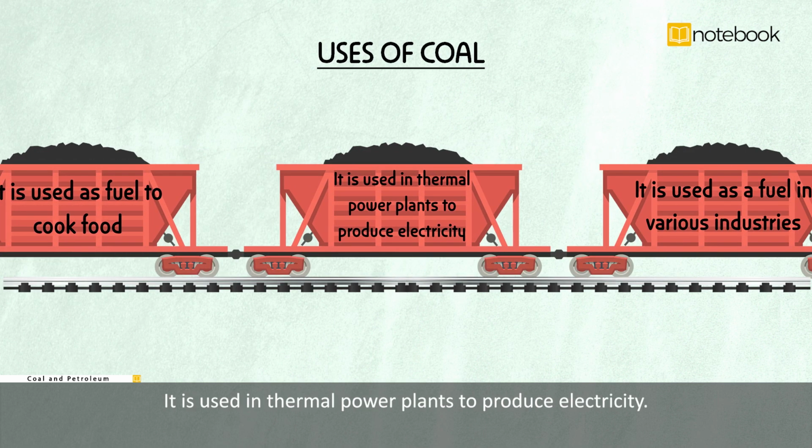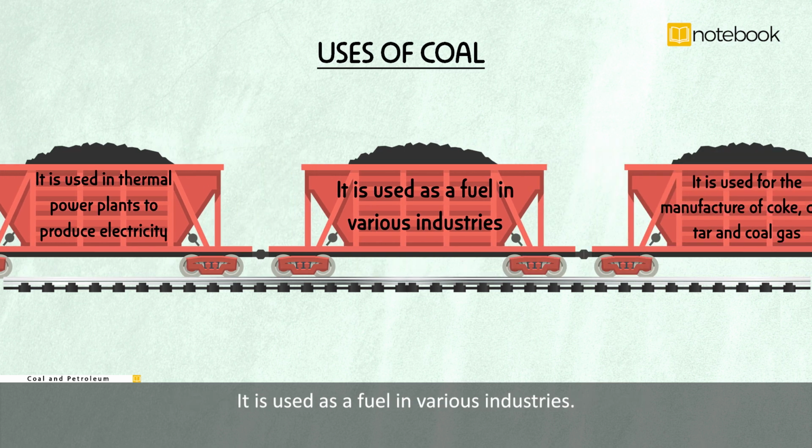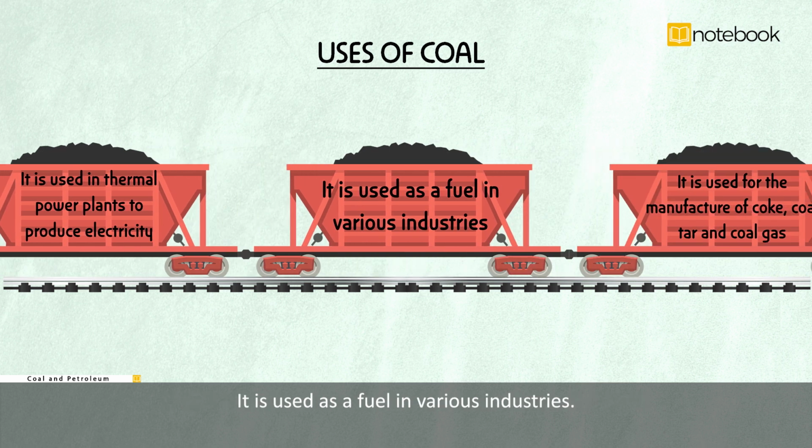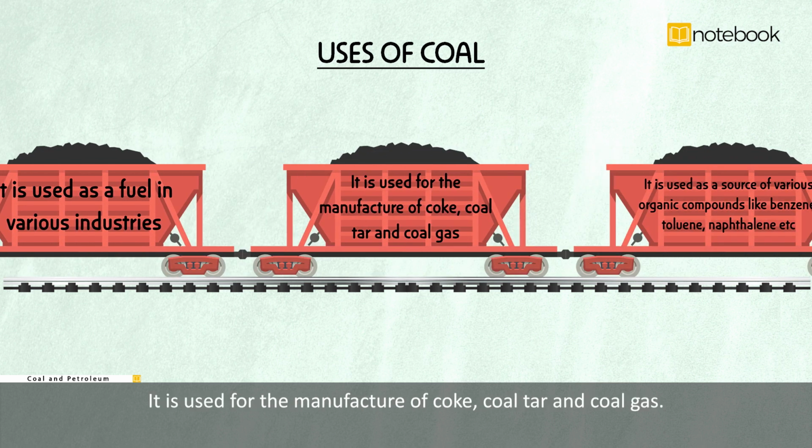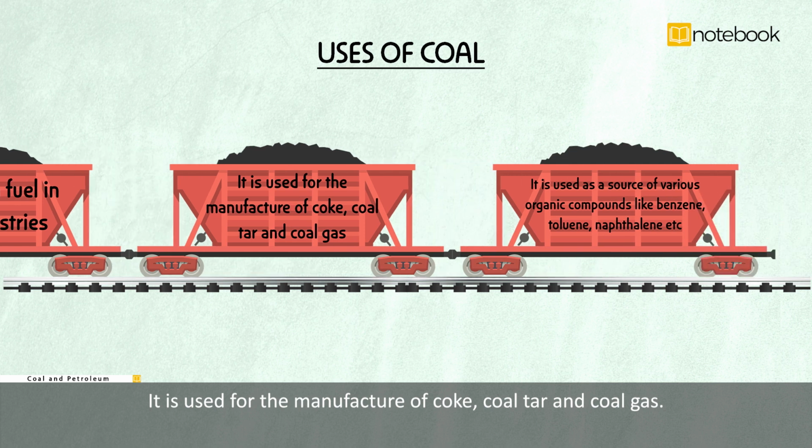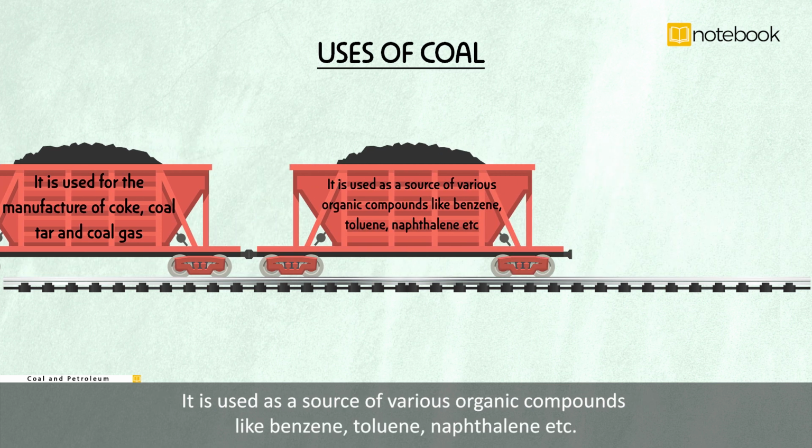Summing up the uses of coal, it is used as fuel to cook food, it is used in thermal power plants to produce electricity, it is used as a fuel in various industries, it is used for the manufacture of coke, coal tar, and coal gas, it is used as a source of various organic compounds like benzene, toluene, naphthalene, etc.